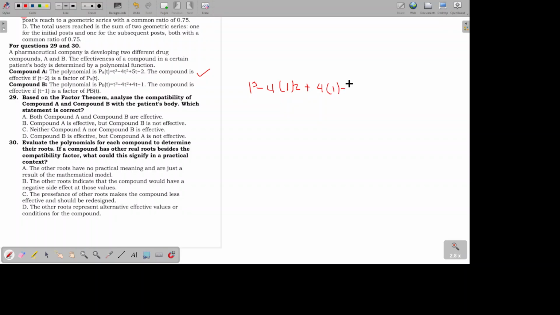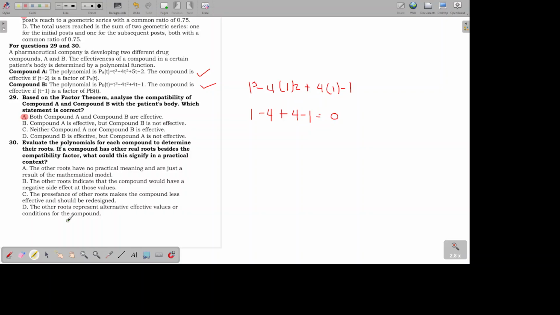minus 1. So 1 cubed is 1 times 1 times 1, or simply 1. 1 squared is 1 times negative 4 is negative 4. 4 times 1 is 4. Then follow it up by minus 1. So 1 minus 4 is negative 3. Plus 4 is 1. Minus 1 is 0. So yes, compound B is also compatible with the patient's body. So among the choices, the one that says that both compound A and compound B are effective is letter A. That's why that's our answer.